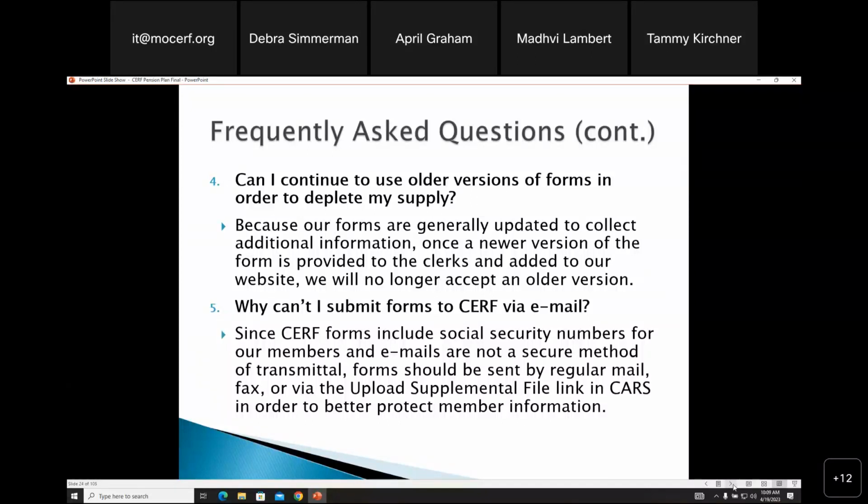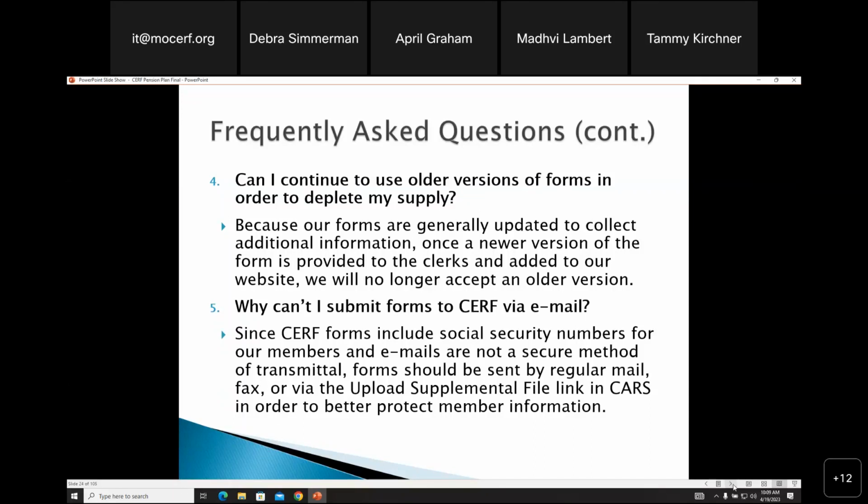Can I continue to use older versions of forms in order to deplete my supply? Because our forms are generally updated to collect additional information, once a newer version of the form is provided to the clerks and added to our website, we will no longer accept an older version.